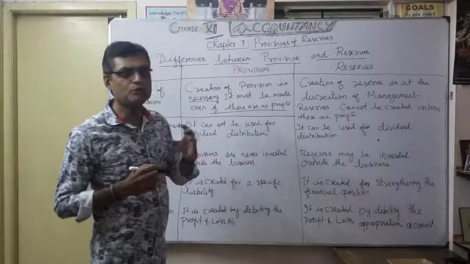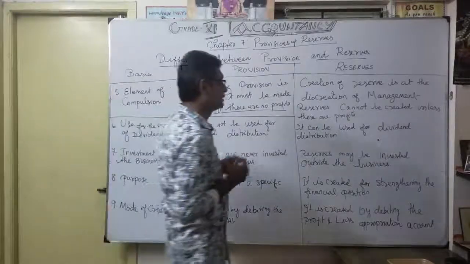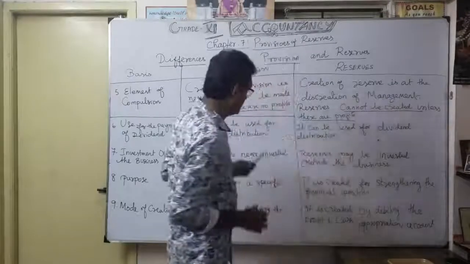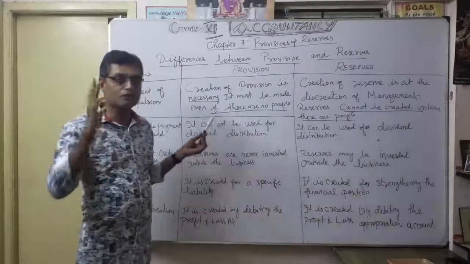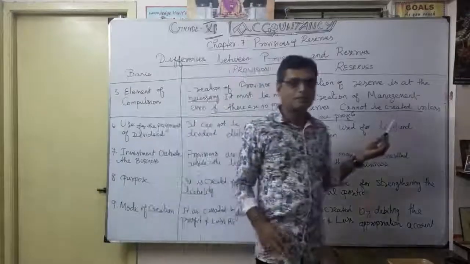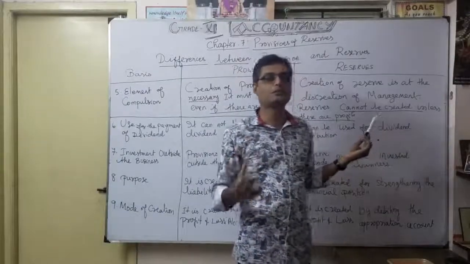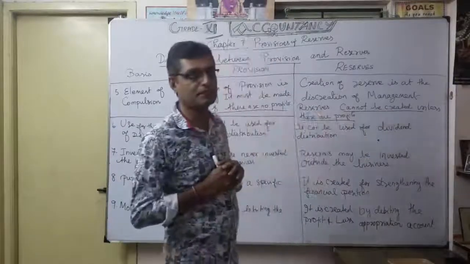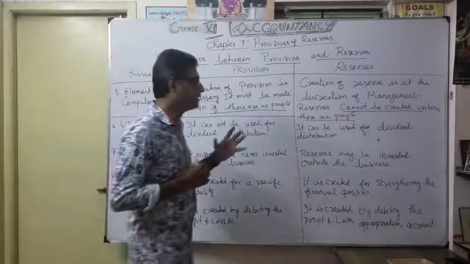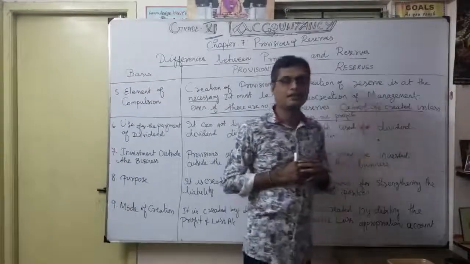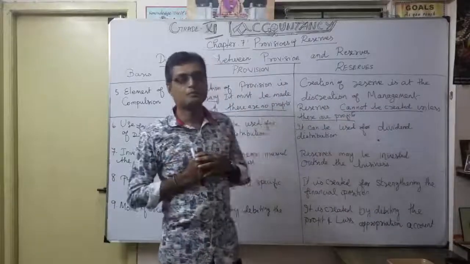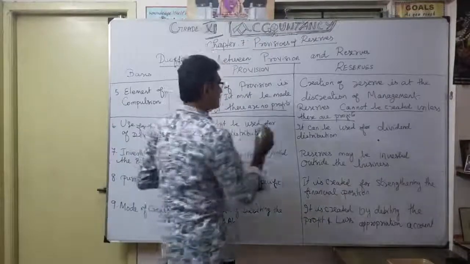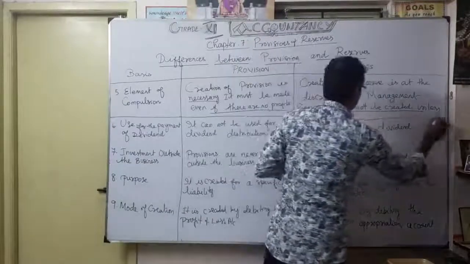But how the reserves are created is very important. A reserve cannot be created unless there is profit. Correct? For a provision, whether you are getting profit or not, you have to create it. But for a reserve, if there is no surplus profit, the question of reserve does not arise. Understood? That's common sense, practically. There is some logic there, isn't it? As a result, it definitely cannot be created unless there are profits. If there is a profit, you can create a reserve. That is what you have to maintain here. That's the first important difference.